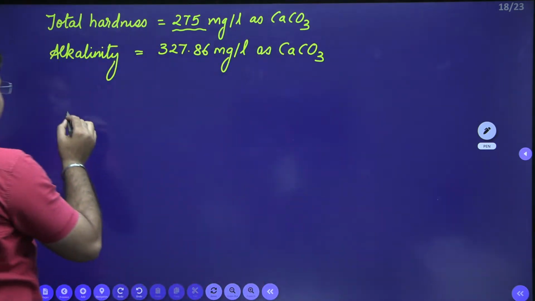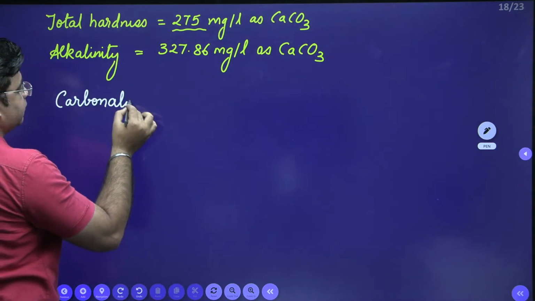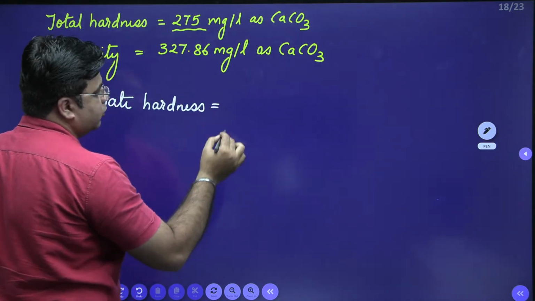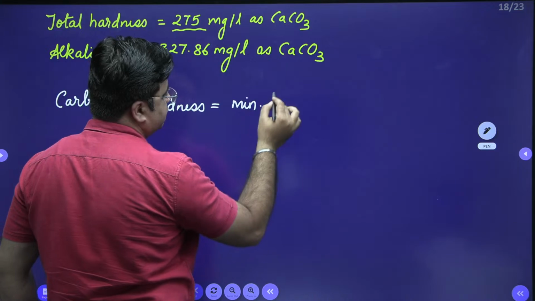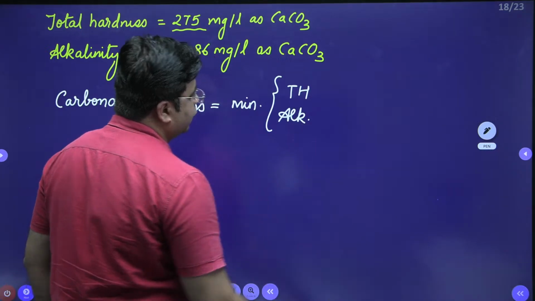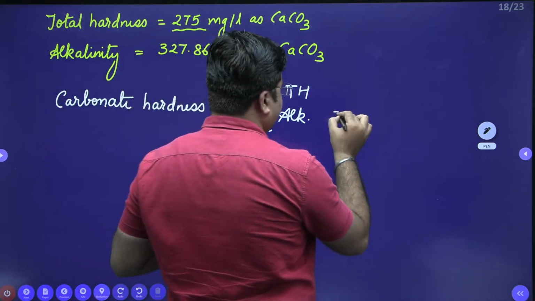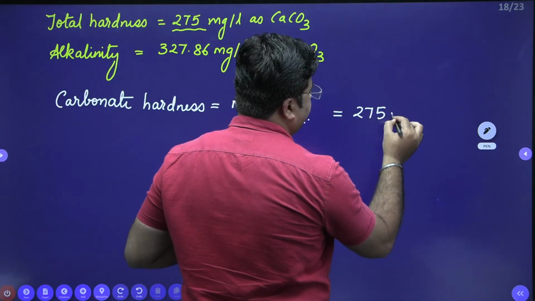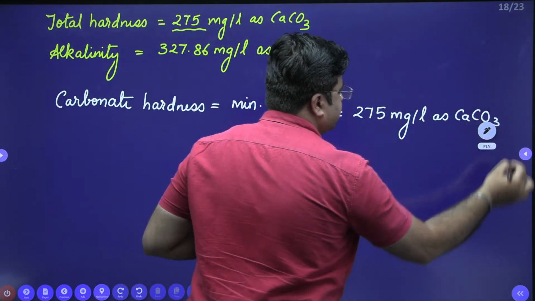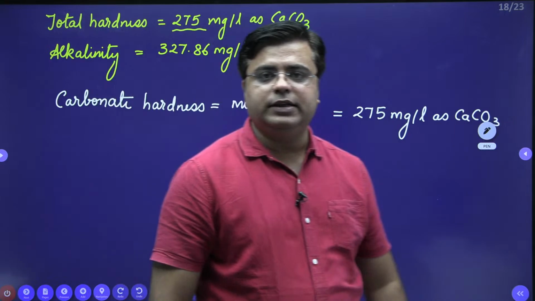So we can write carbonate hardness is equal to the minimum of total hardness or alkalinity. Out of total hardness and alkalinity, total hardness is minimum, which is 275 milligram per liter as CaCO3. So for this question, carbonate hardness is equal to 275 milligram per liter as CaCO3.